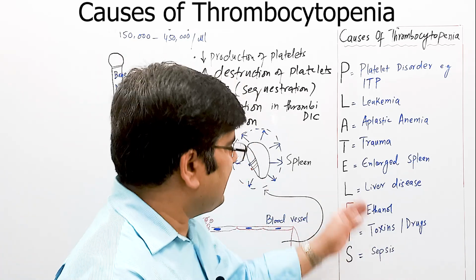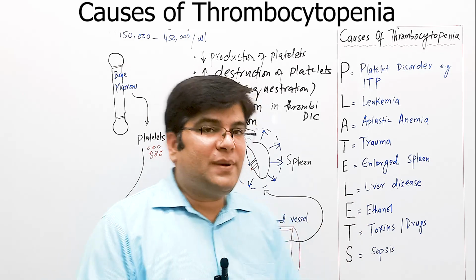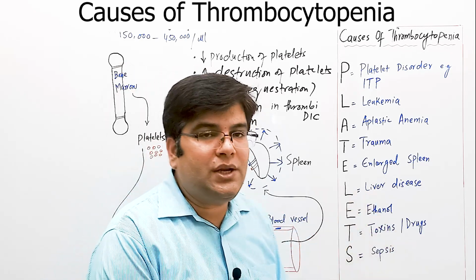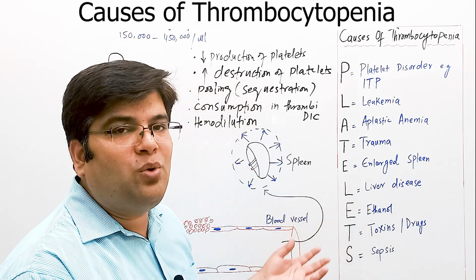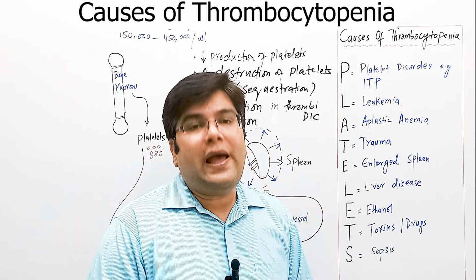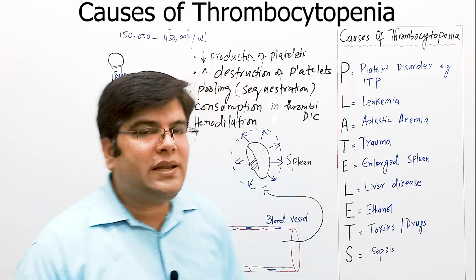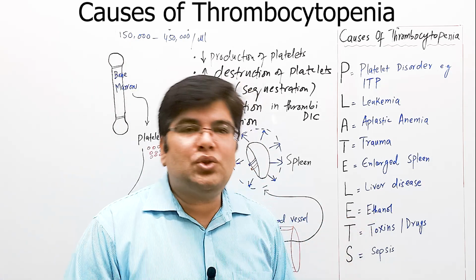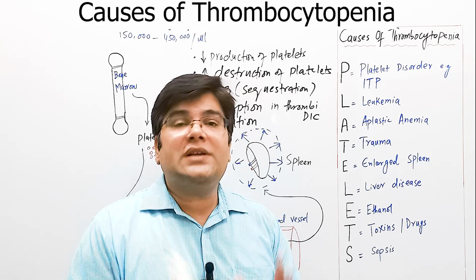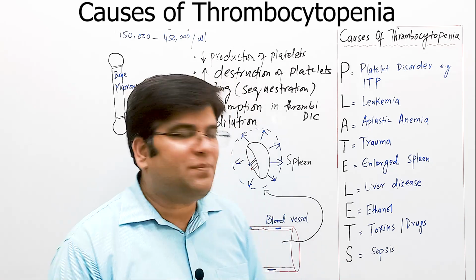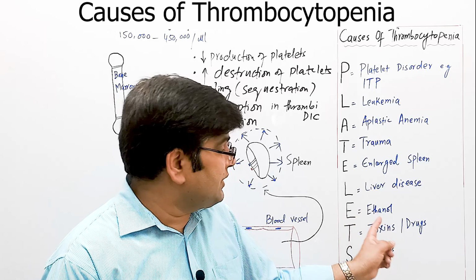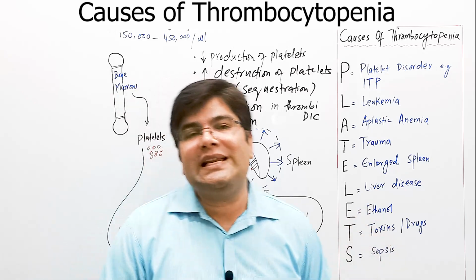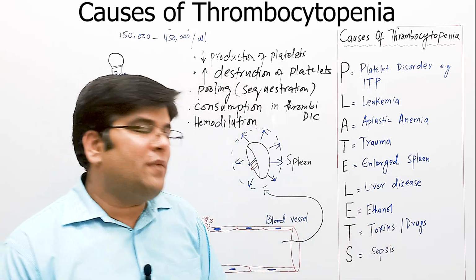Liver disease may be another cause because it can increase pressure in the portal veins and hence lead to increased sequestration or pooling of platelets within the spleen. Ethanol or alcohol, when chronically consumed, can cause damage to the liver and then cirrhosis of liver, which can cause portal hypertension and then sequestration of platelets within the spleen. And also it can cause folic acid deficiency, which can decrease the production of platelets from bone marrow.